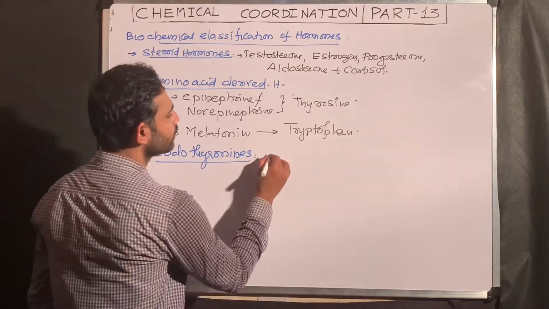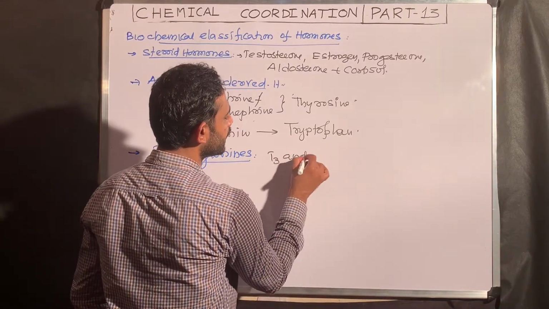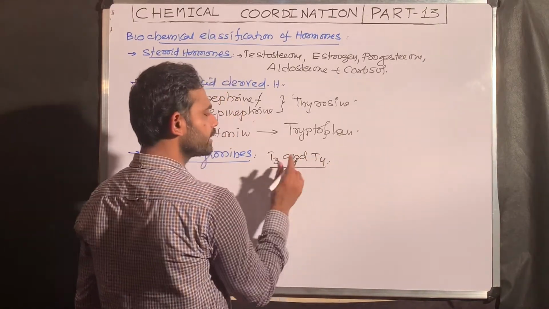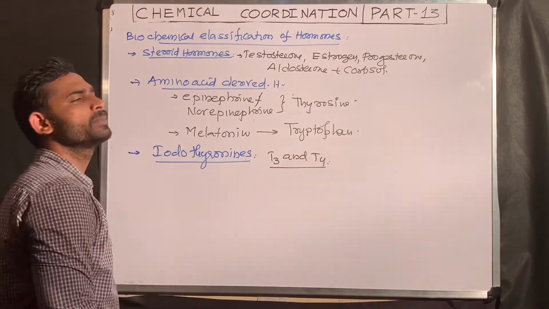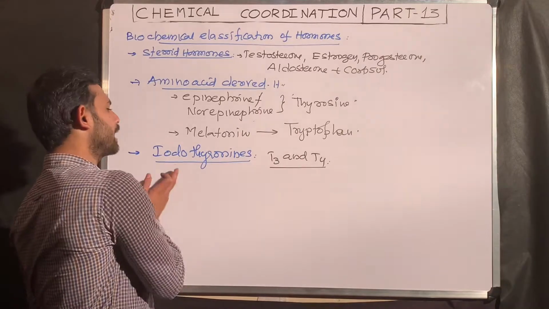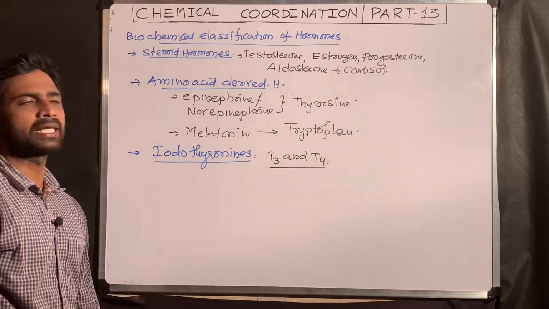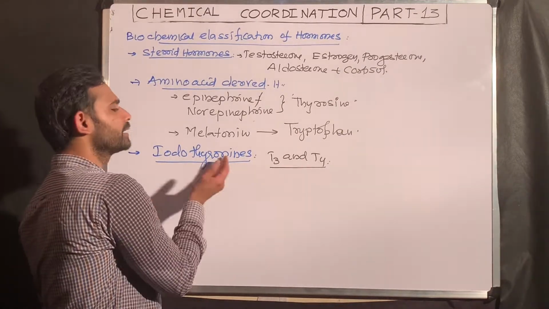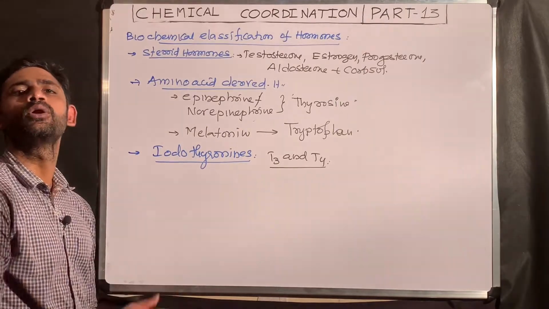They are T3 and T4. T3 and T4 are also synthesized from the amino acid tyrosine, but along with tyrosine they absolutely need iodine for their synthesis. That is why T3 and T4 are placed under a separate classification, iodothyronines.